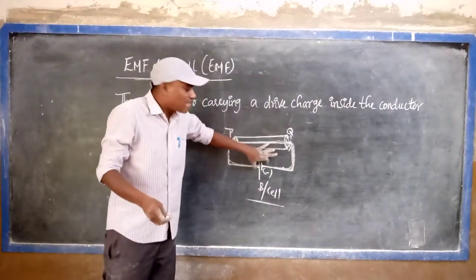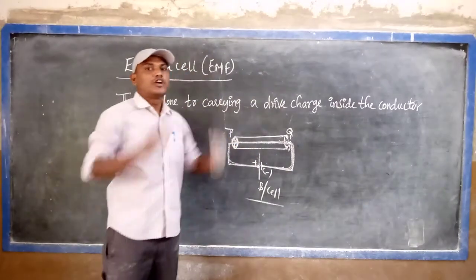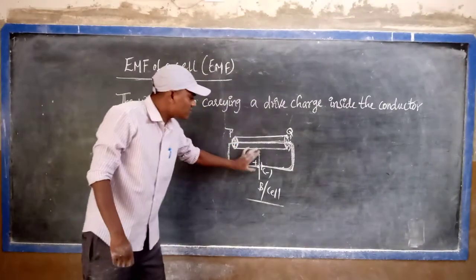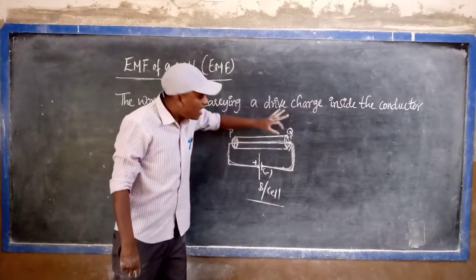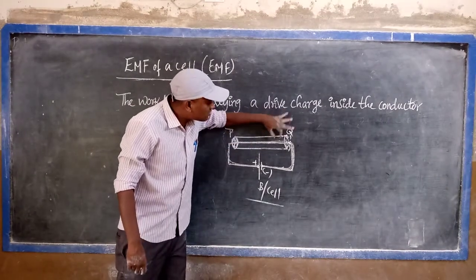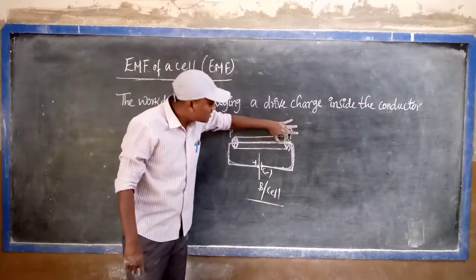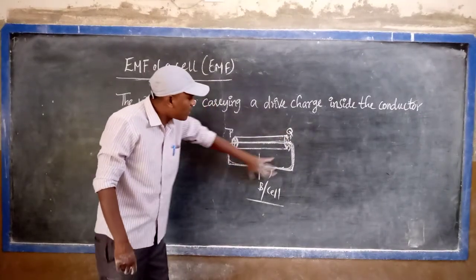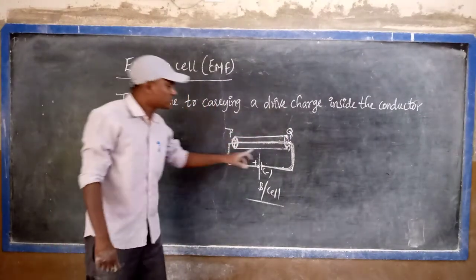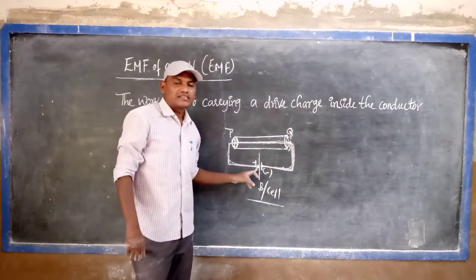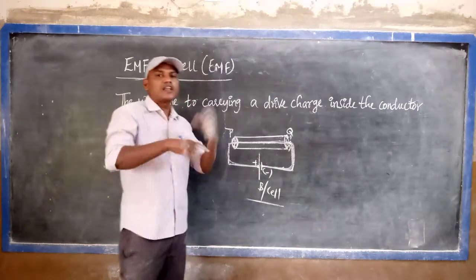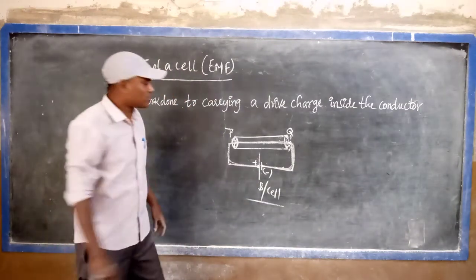Along with this, the battery also gives some charge to the conductor. That is, the charge given by the cell to the conductor and the charge carried by the electrons present inside the conductor. How much work is done to move the charge according to the higher and lower potential concept?